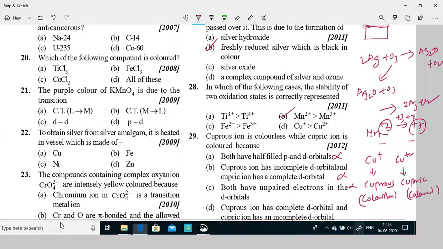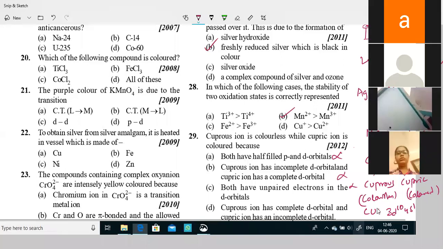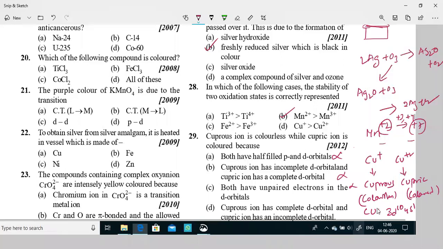Why? If you take copper, the electronic configuration is 3d10 4s1. Cu+ means you have to remove one electron. When you remove one electron, the leftover is completely filled. So 10 electrons are there, completely filled. No unpaired electron in this. In Cu+, the configuration is 3d10 4s0, which means there is no unpaired electron. 3d10 means completely filled. No unpaired electron means no color.